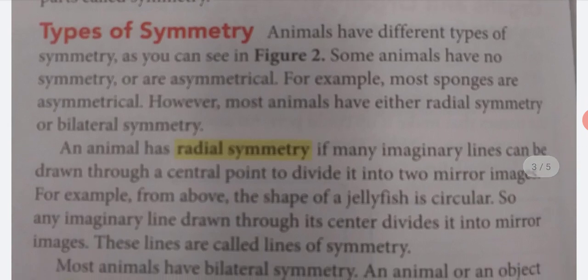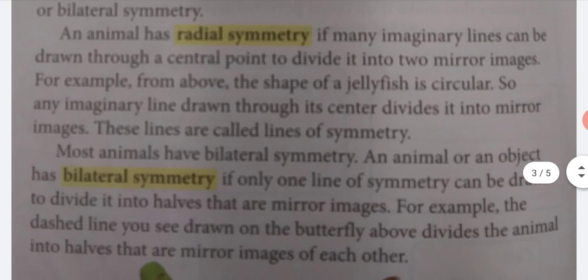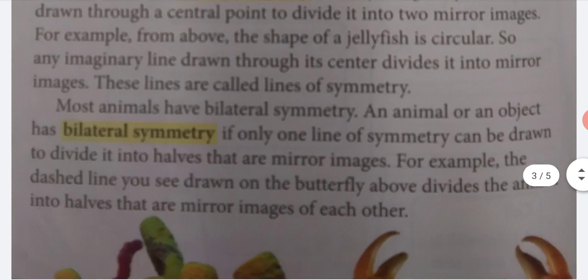Types of symmetry. Animals have different types of symmetry, as you can see in Figure 2. Some animals have no symmetry or are asymmetrical. For example, most sponges are asymmetrical. However, most animals have either radial symmetry or bilateral symmetry. An animal has radial symmetry if many imaginary lines can be drawn through the central point to divide it into two mirror images. For example, from above, the shape of a jellyfish is circular, so any imaginary line drawn through its center divides it into mirror images. These lines are called lines of symmetry.